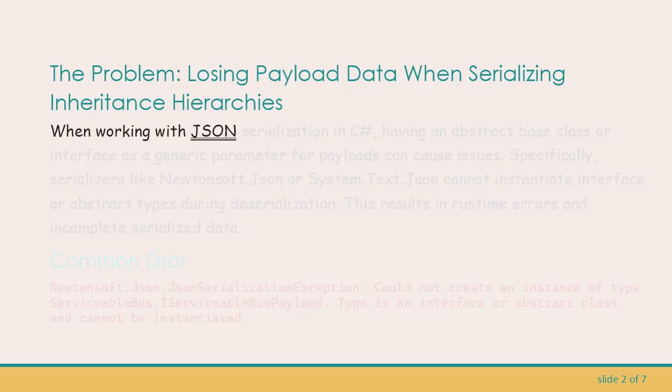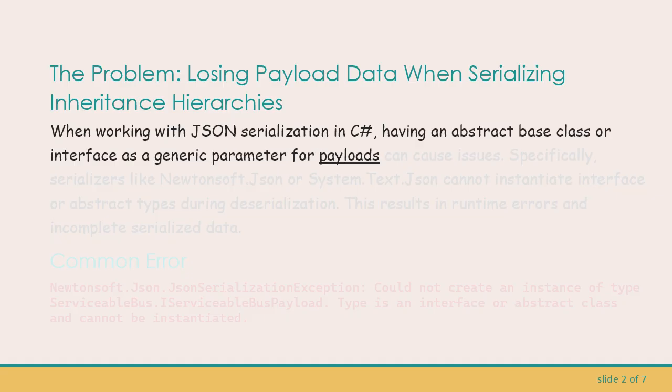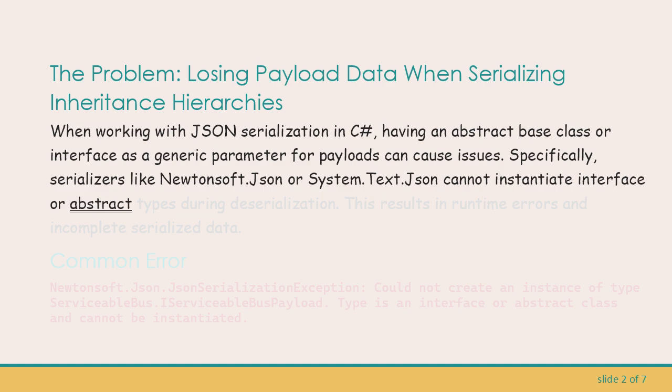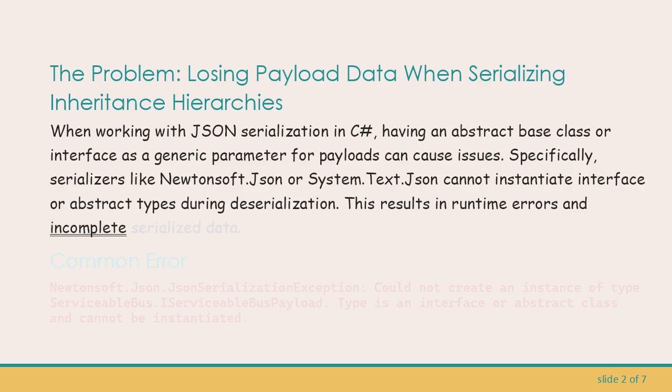When working with JSON serialization in C#, having an abstract base class or interface as a generic parameter for payloads can cause issues. Specifically, serializers like Newtonsoft.Json or System.Text.Json cannot instantiate interface or abstract types during deserialization. This results in runtime errors and incomplete serialized data. Common error.